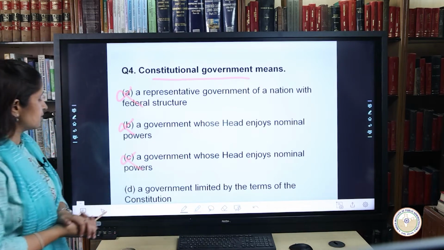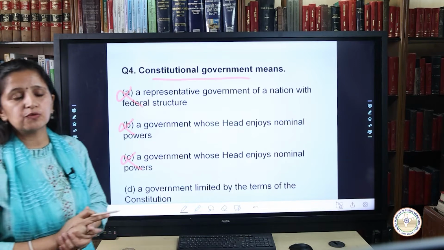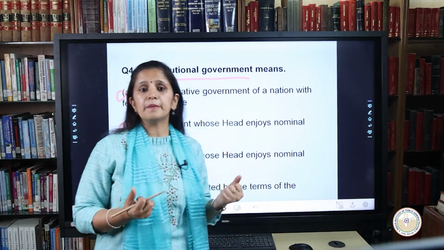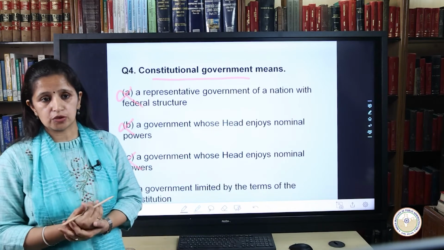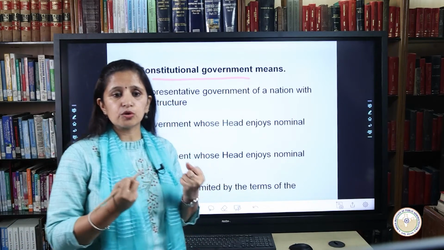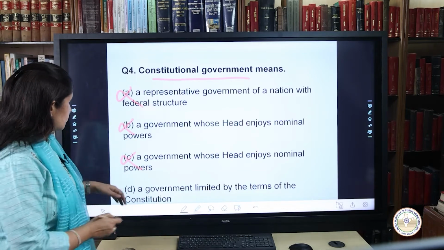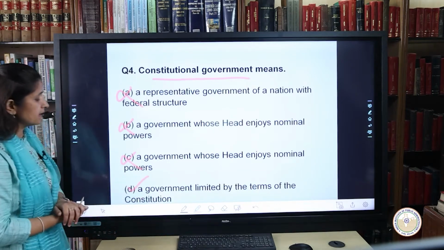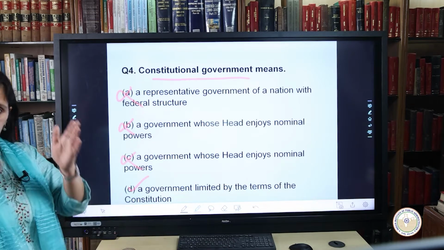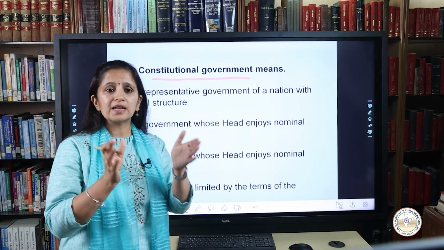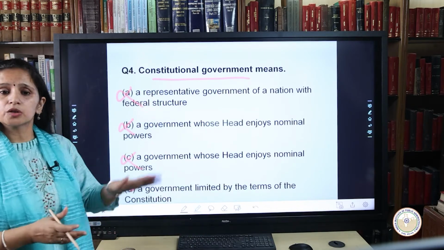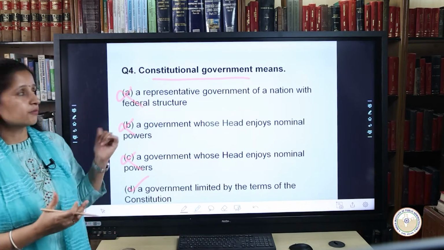So the only option left as per the explanation which we actually talked about, when we said that a constitutional government is one that is defined by the constitution of the country, and it has powers of the government to rule and govern. So herein the D option is correct. That clearly tells a government limited by the terms of the constitution. So a constitutional government is one which is limited by the terms of the constitution. So this is the answer for this question.